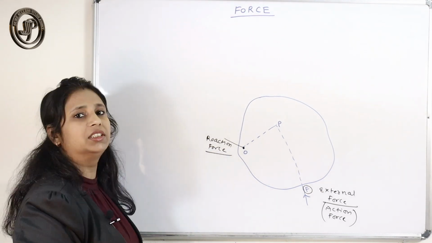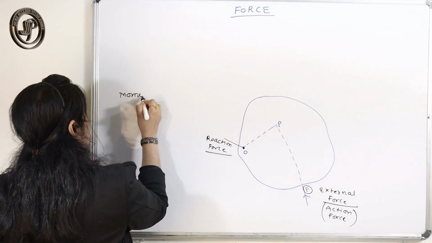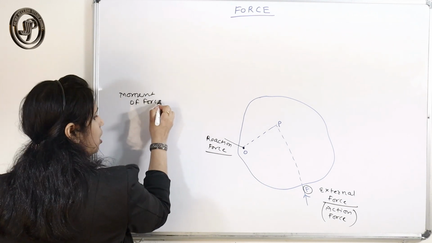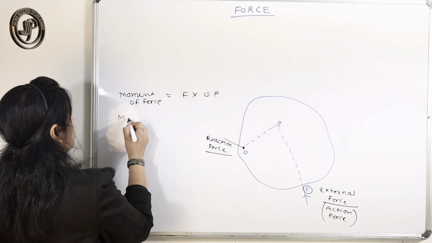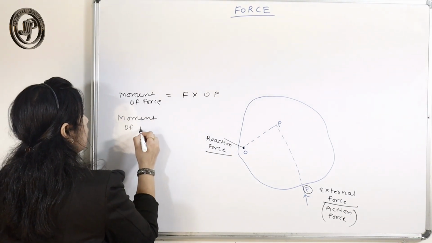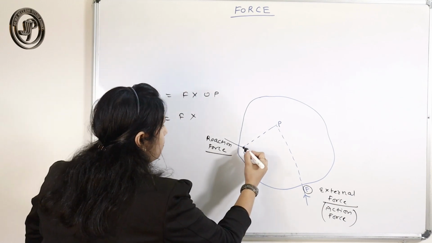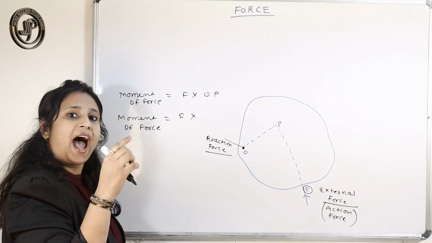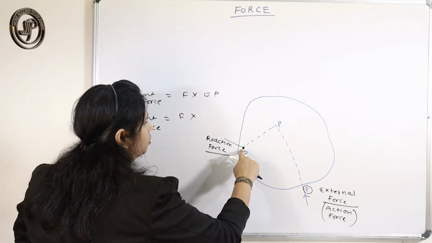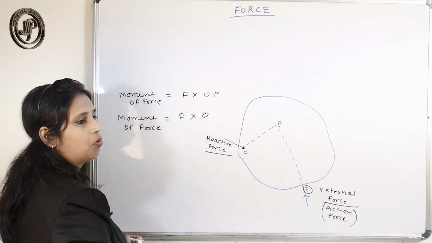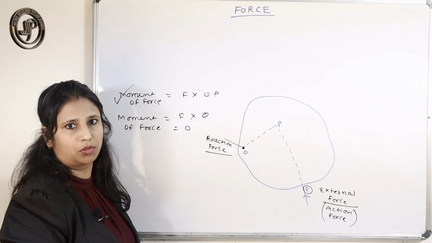Then why don't we consider this? Because if we are calculating the moment of force due to the action force, that is force into perpendicular distance, the moment of force due to the reaction force is reaction force into perpendicular distance. But since this force acts on the pivoted point, on the axis of rotation, for this force the perpendicular distance is 0. That's why we just neglect this force and consider only the other force.